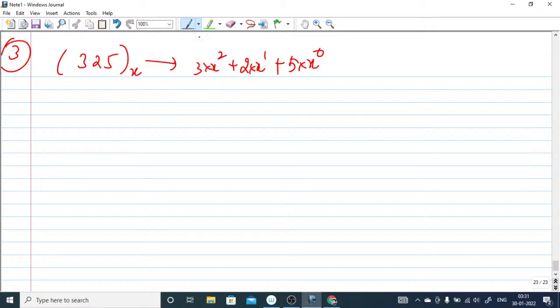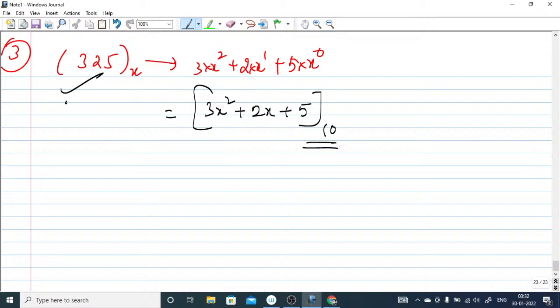Okay, so this can be written as a polynomial, 3x square plus 2x plus 5, right? And this will be in base 10, right? So if someone asks you what can be the base here, the minimum base, you can see the digits inside are 5, 2, 3, right? The maximum digit is 5 here, so the base cannot be 5 or less, remember always. I mean the base must be greater than 5, sorry, the base must be greater than 5, right?